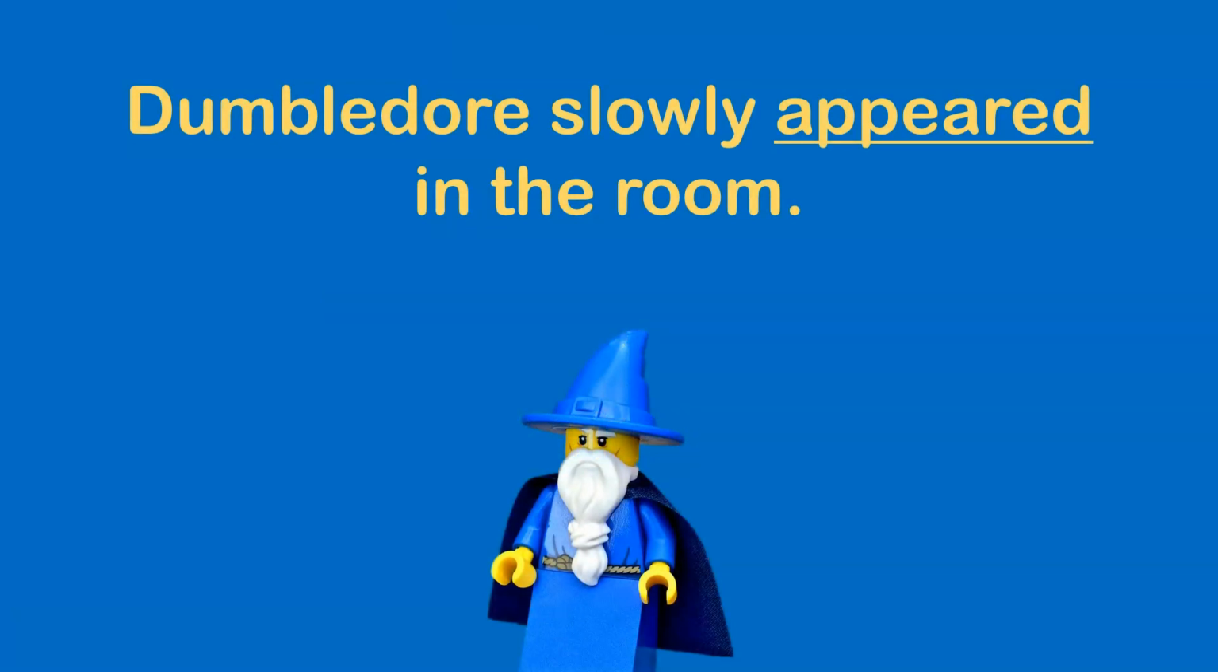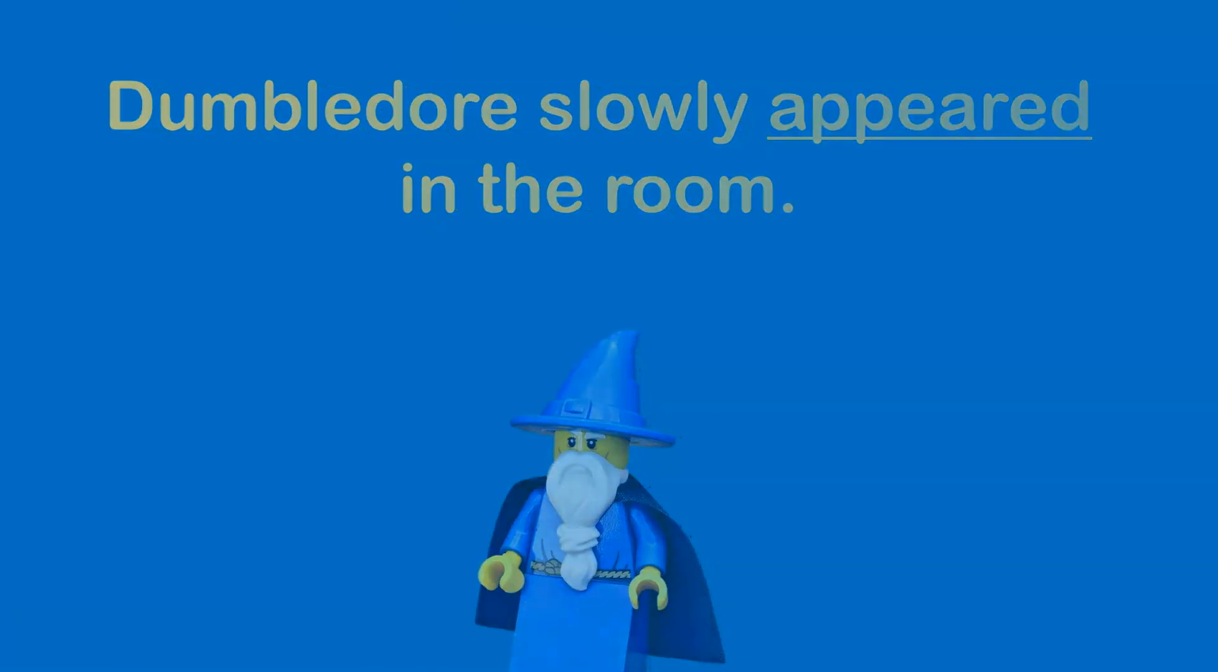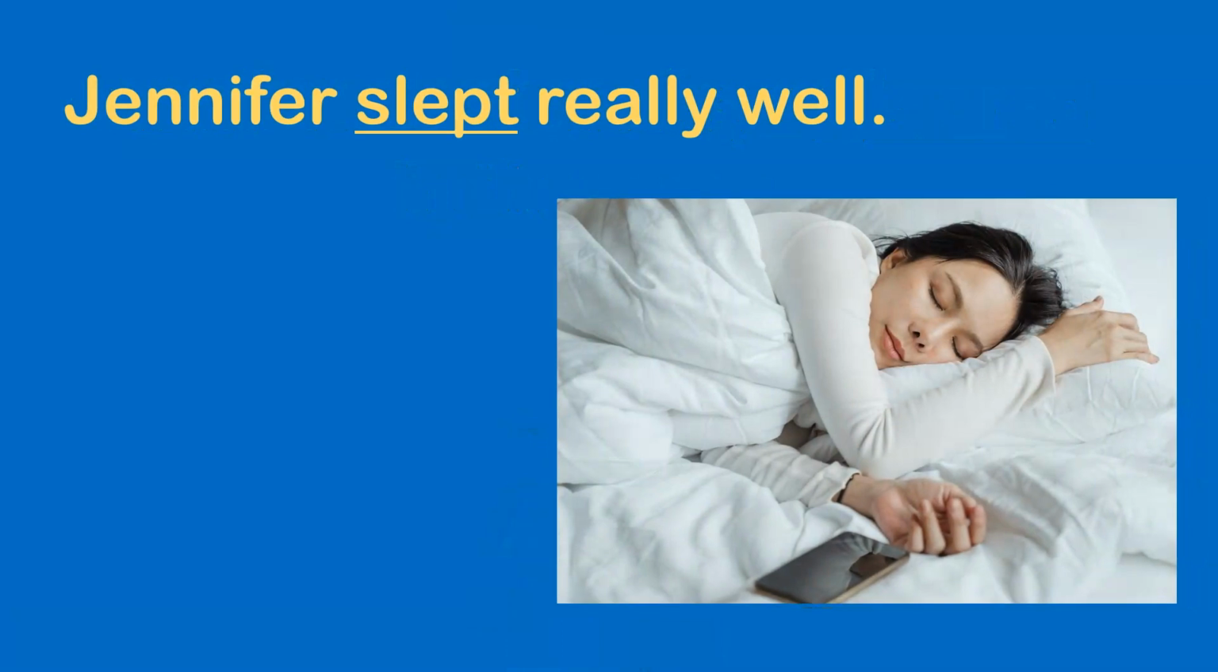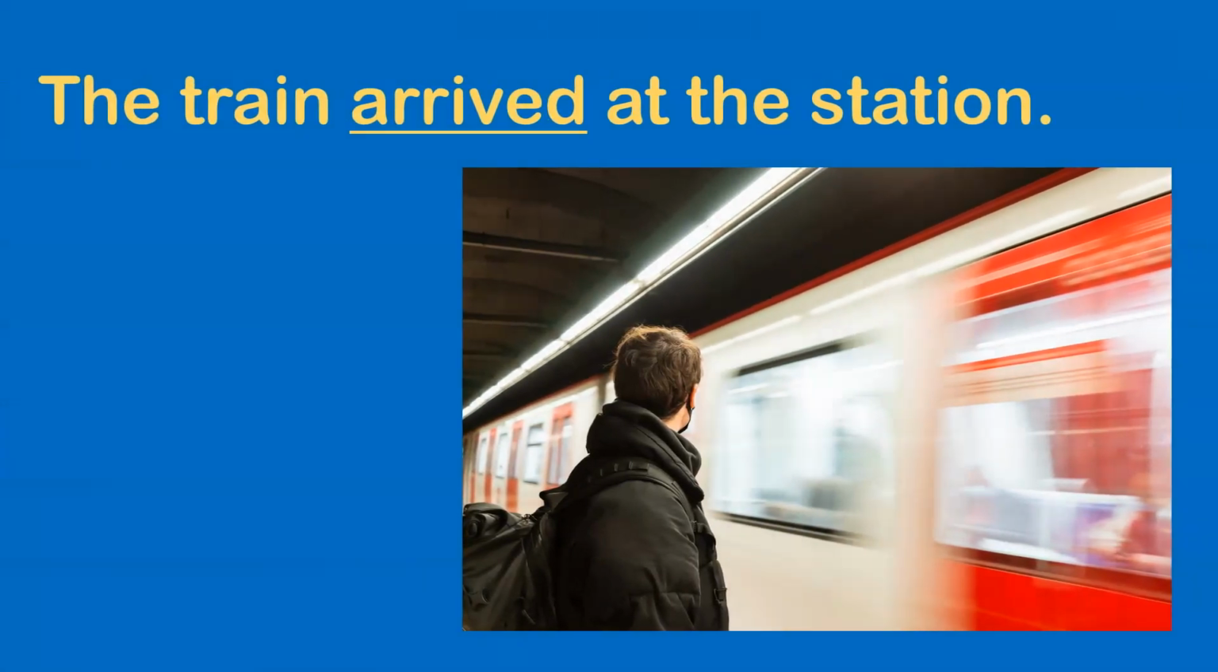Dumbledore slowly appeared in the room. Dumbledore did not appear something in the room. He just appeared in the room. Jennifer slept really well. Jennifer didn't sleep something. She just slept. The train arrived at the station. The train didn't arrive something at the station. It just arrived itself.